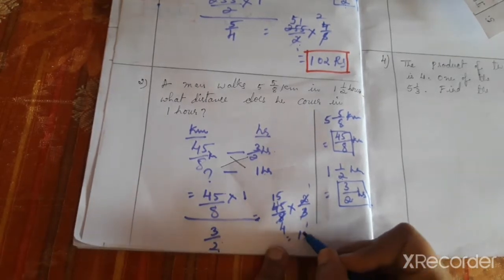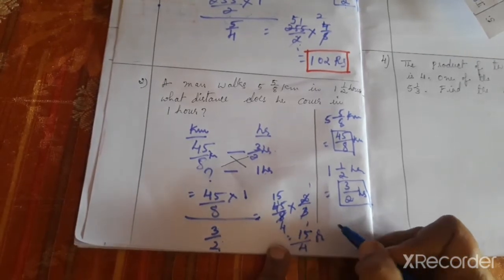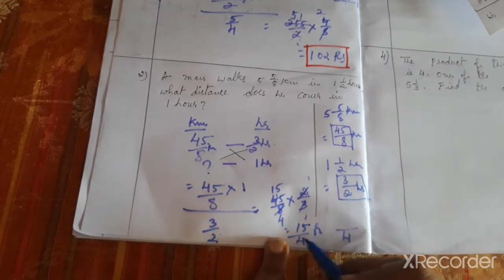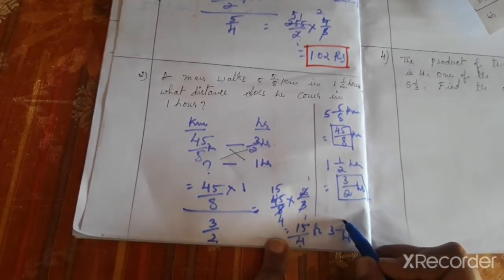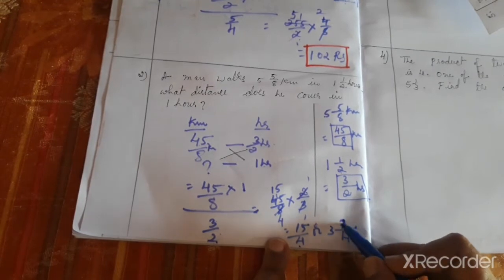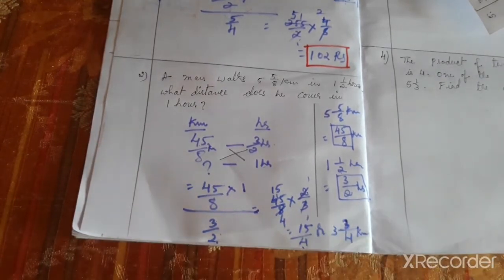The answer is 15 by 4, or convert it into a mixed fraction: 4 3s are 12, 12 plus 3, that is 3 3/4 kilometer. This is the answer.